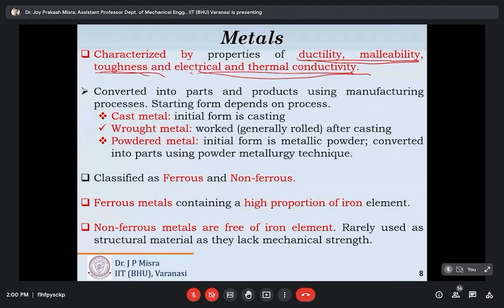The last technique is powder metallurgy. In powder metallurgy, metal powders are used and compacted in a die containing the shape to be produced, and secondary operations are performed to control the final properties of the outcome. In powder metallurgy, you have to convert the solid metal into powder form or powder particles. After getting the powder particles, we can add some additives or other alloying elements to change the properties of the metal or the final product.